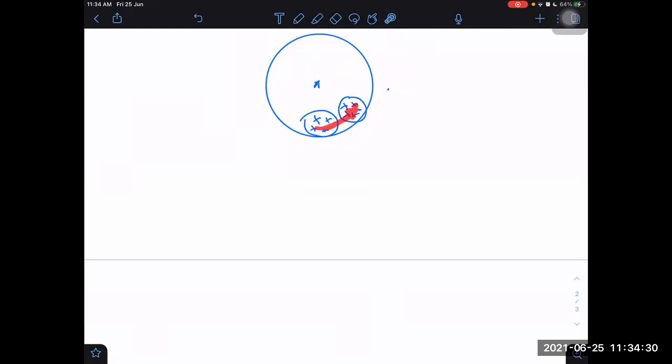If the crosses are shifting to this side, then in this place, what would happen? The crosses are decreasing. It will try to increase those. If it is trying to increase those, then what kind of current will it produce? Opposite to the direction. Cross means it will produce this kind of current, clockwise. If it is producing this kind of current, then tell me what kind of pole it is creating, north pole or south pole? It is south pole towards us. South pole. So here south is created.